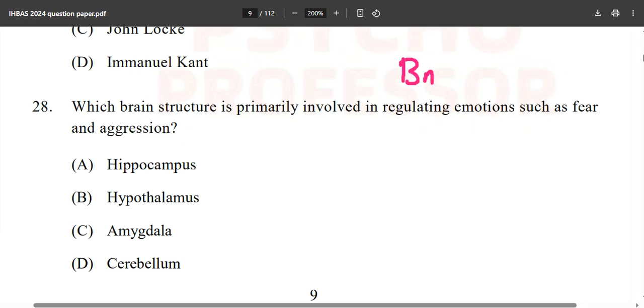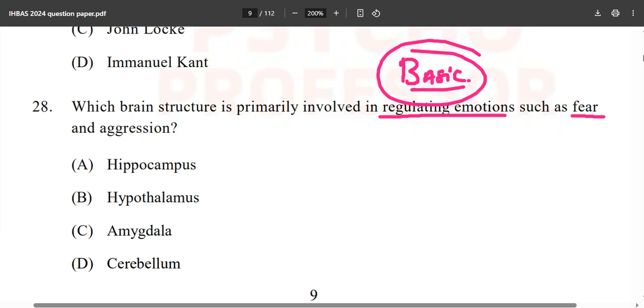Now this question is once again a very basic question. That is why the cutoff is always high, with a limited number of seats. You have to be very precise. Which brain structure is primarily involved in regulating emotions such as fear and aggression?